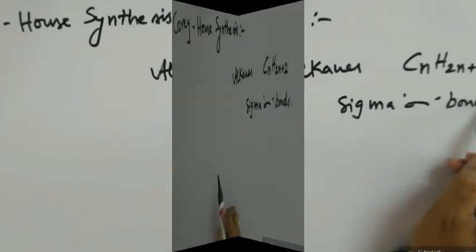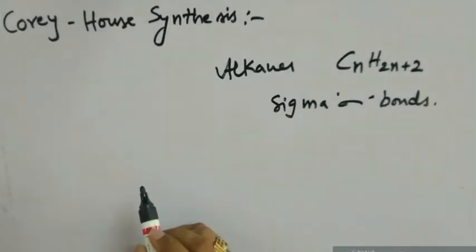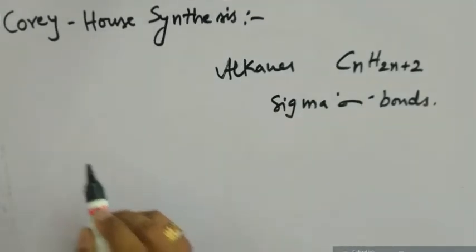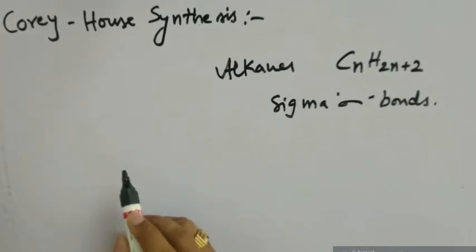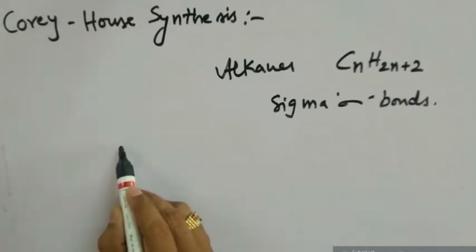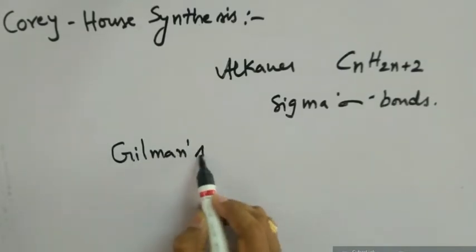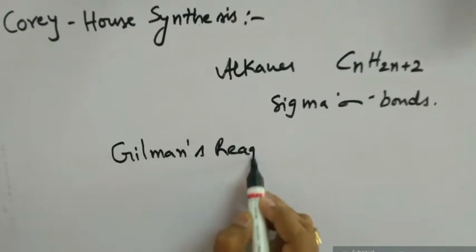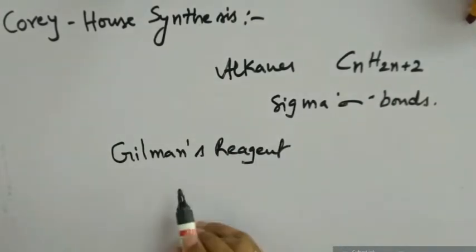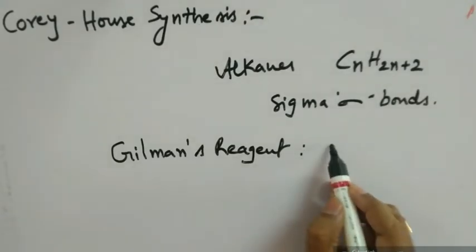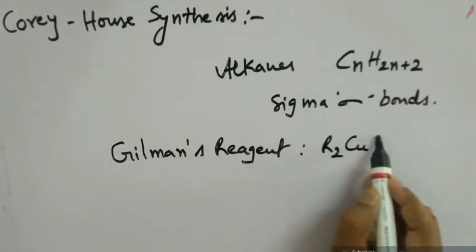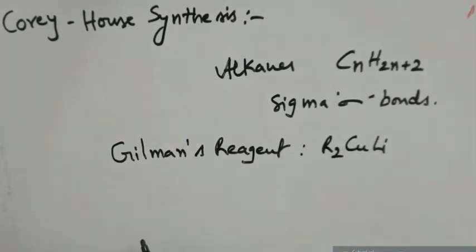How is this particular Corey-House synthesis useful? This reaction uses a Gilman reagent. What is Gilman's reagent? Gilman's reagent is nothing but lithium dialkyl cuprate. It is also abbreviated as R2CuLi. Popularly, it is also known as dialkyl lithium cuprate, but the correct word is lithium dialkyl cuprate.